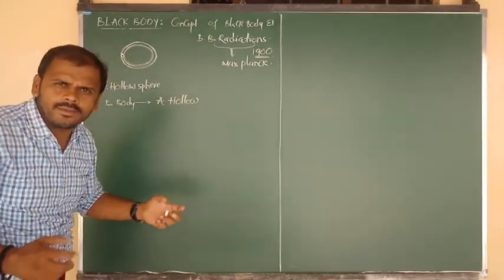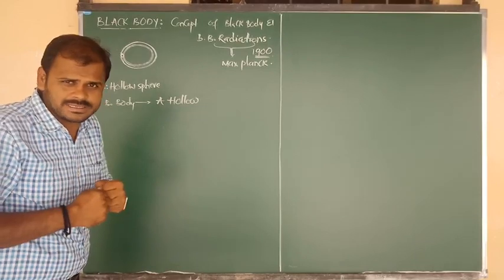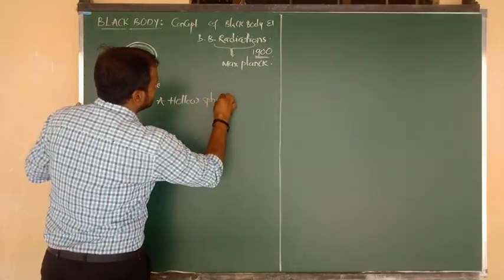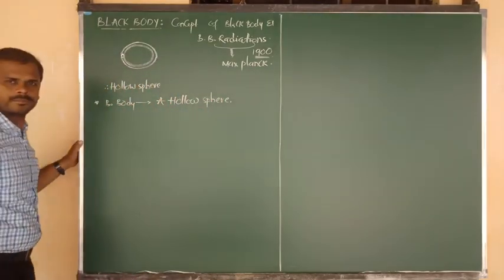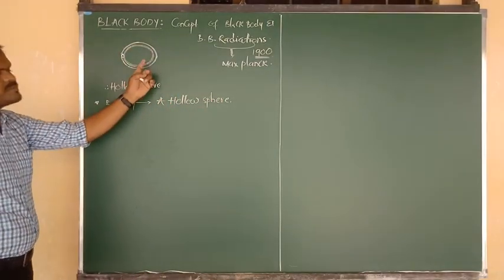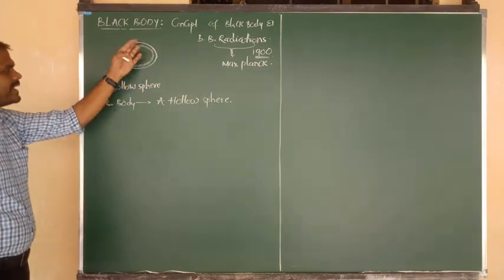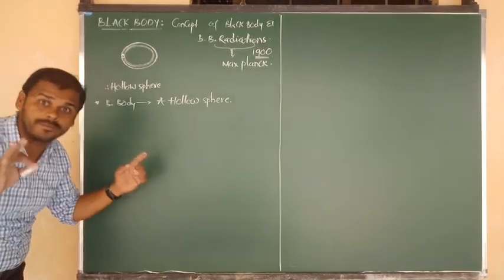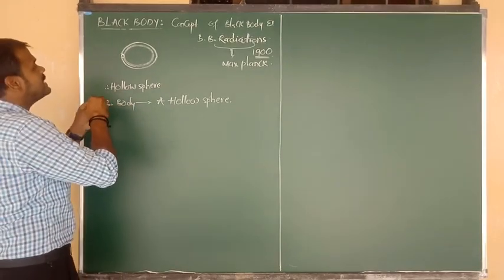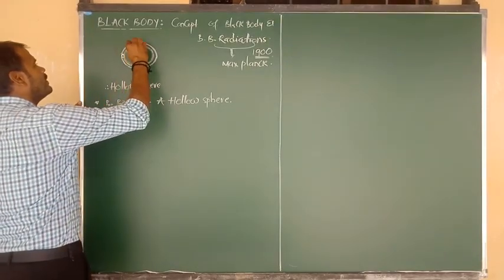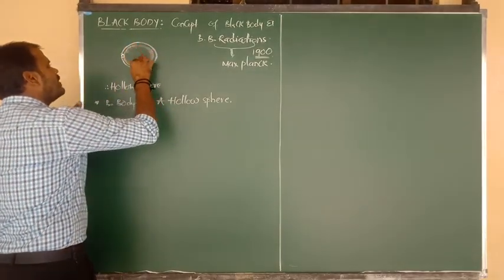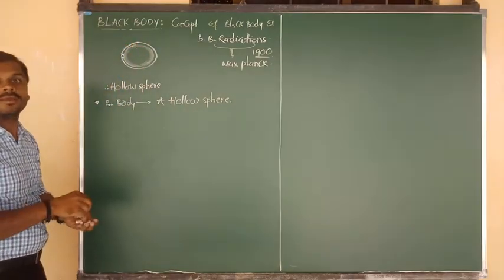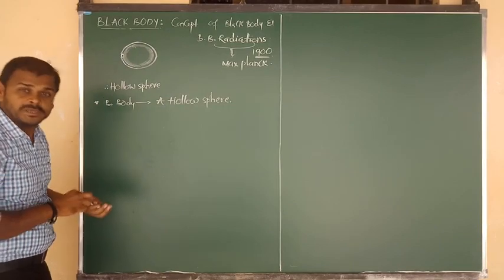That means they can be made with metallic substances. Simply, you can say that a black body is nothing but a hollow sphere. In that hollow metallic sphere, we have to say that the inside walls of the black body are coated with a very special material.